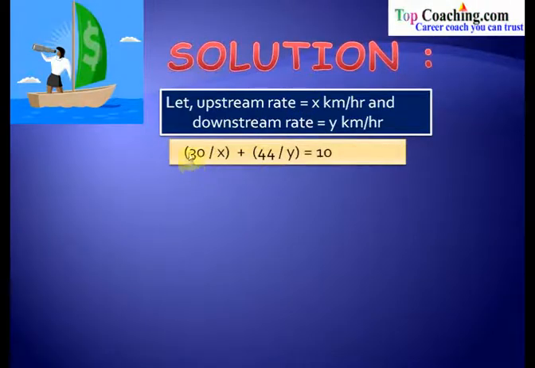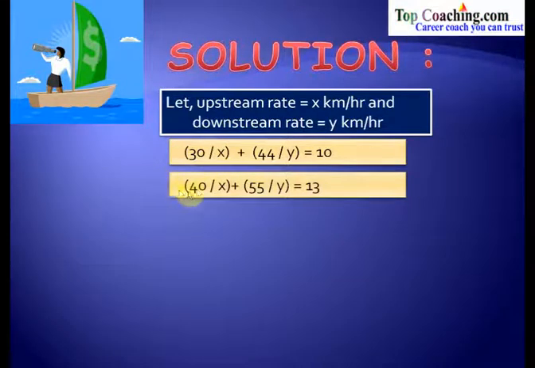So from the first condition we get 30 by x plus 44 by y equal to 10 hours. This is the time taken to row upstream, this is the time taken to row downstream, and this total time is equal to 10 hours given in the problem. Also we get in the second case 40 by x plus 55 by y equal to 13. Again, this is the upstream rowing time, this is the downstream rowing time, and their addition would be equal to 13, the total time taken by upstream and downstream rowing.